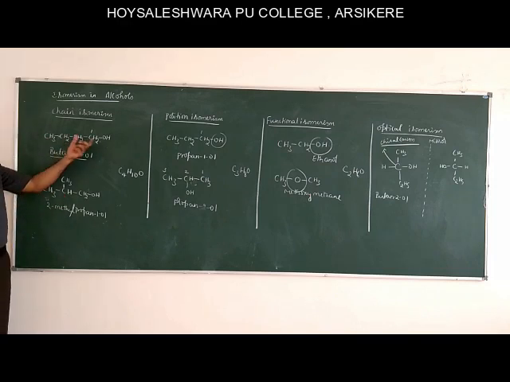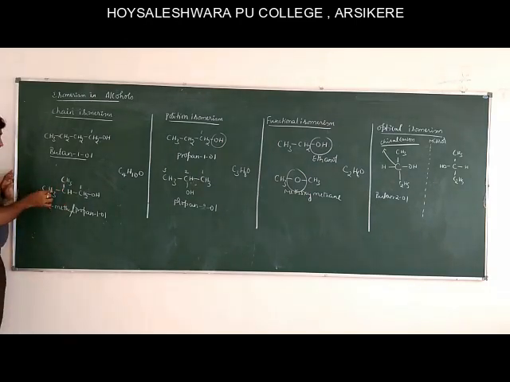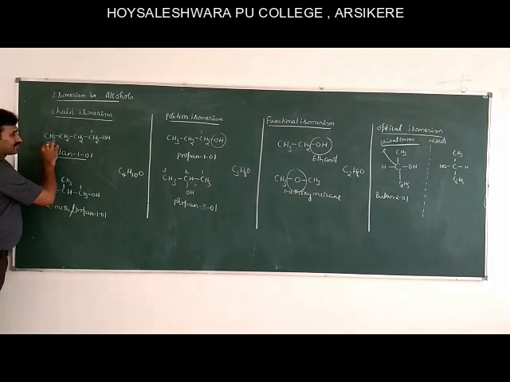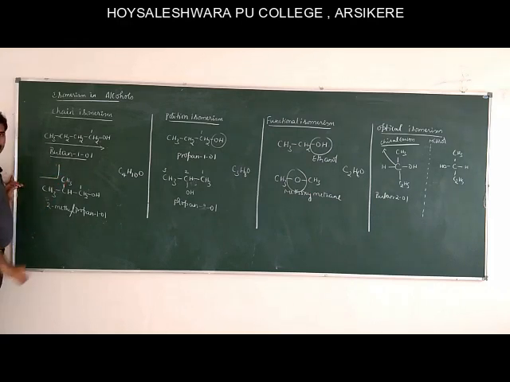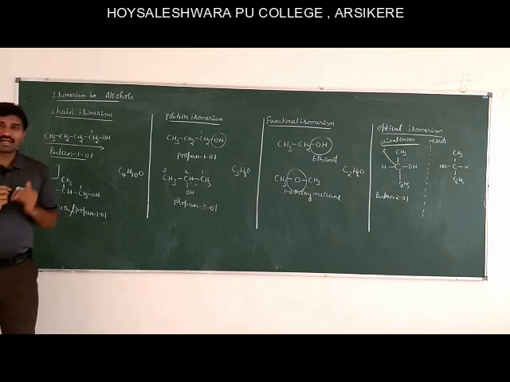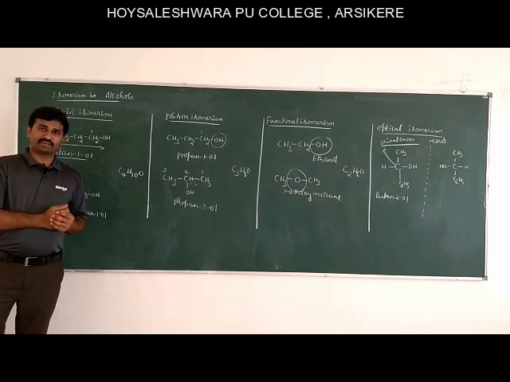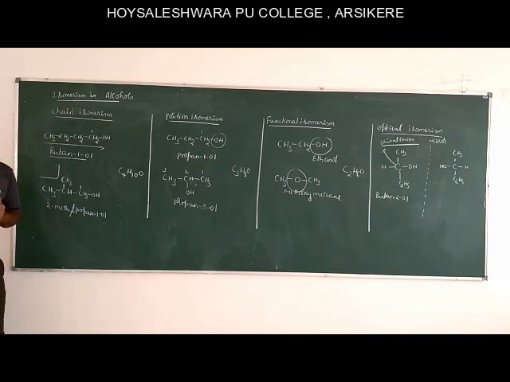In this the hydroxyl group is attached to the first carbon atom. Here also the hydroxyl group is attached to the first carbon atom. However, they differ in the arrangement of carbon atoms. Here it is linear and here it is branched. This is butan-1-ol and this is 2-methylpropan-1-ol. This is chain isomerism. Alcohols containing more than 3 carbon atoms exhibit chain isomerism.